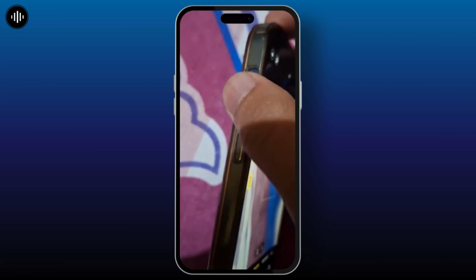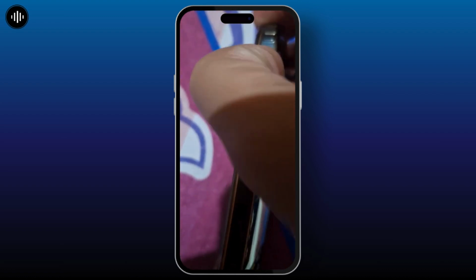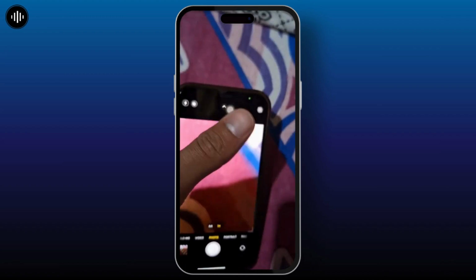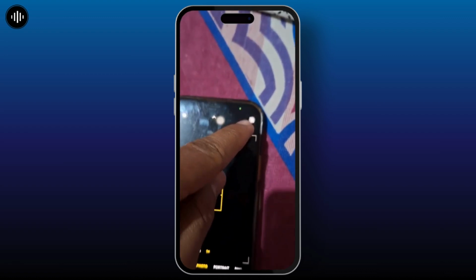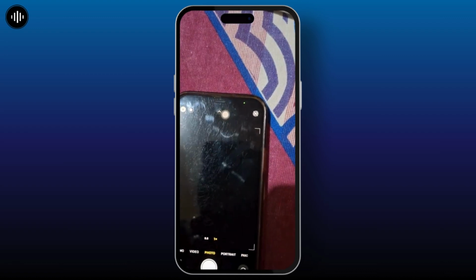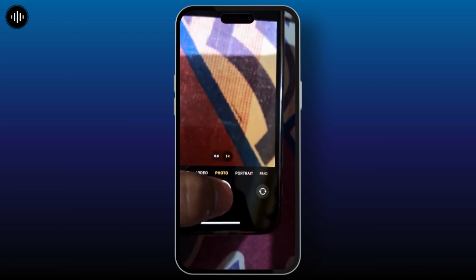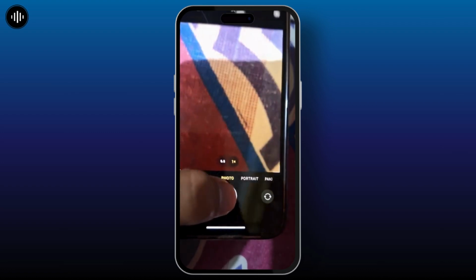And if you want to turn the ringtone back on, then simply click this upside, and as you can see, the ringtone has been restored. And don't forget to turn off this live option here, guys. And whenever I click the photo after turning that off, as you can see, the sound has been restored like this.